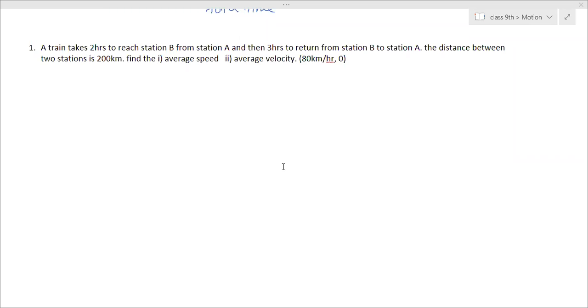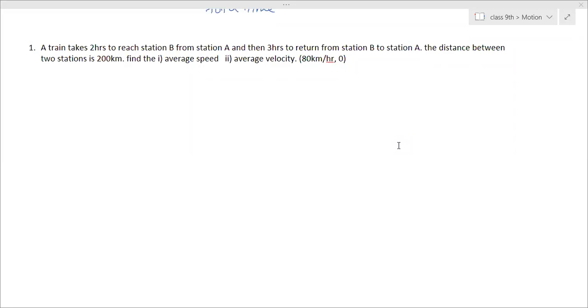Ma'am, after the question, the answers are written inside the bracket. Yes, there are the answers. But how to do that is the important thing. Ma'am, I got the answer of 80 kilometers. Yes, right.